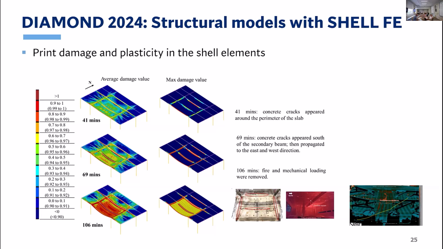And we have already made nice use of this functionality in a current project on which Jean-Marc, one of my PhD students, is working, where we are modeling full-scale fire tests on composite floors conducted at NIST. And in some of these tests, there was major cracking and flame pass-through, and we could find very good agreement with the lines of maximum damage here along the beams. And we saw this is a nice indirect representation of cracking, since SAFIR doesn't have a discrete crack opening, it's continuum damage mechanics. But now with the damage, we can indirectly see those cracks.